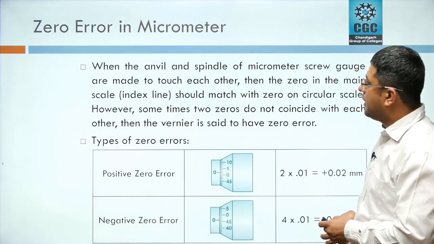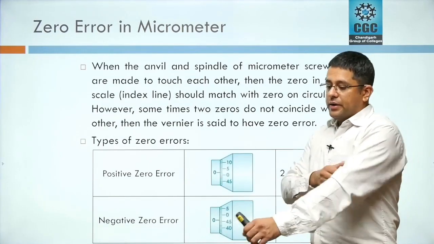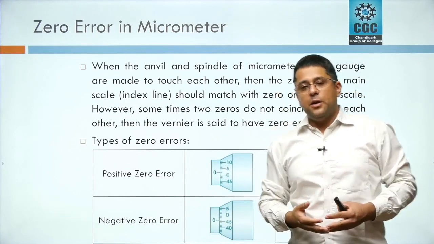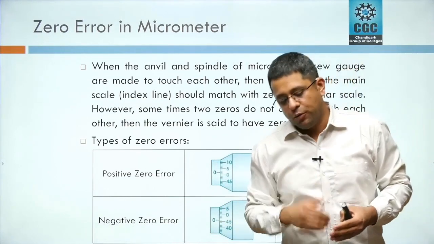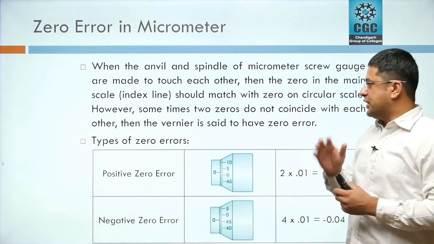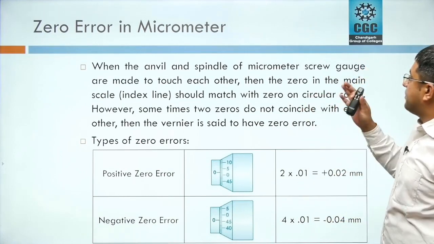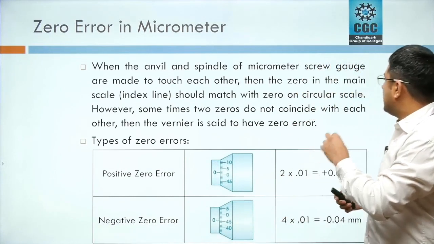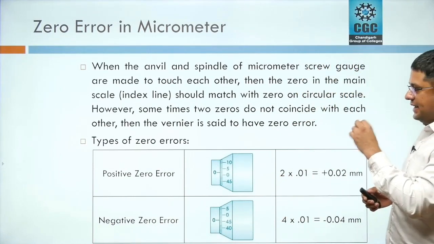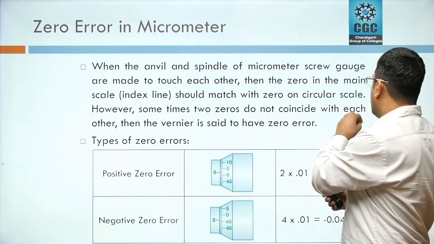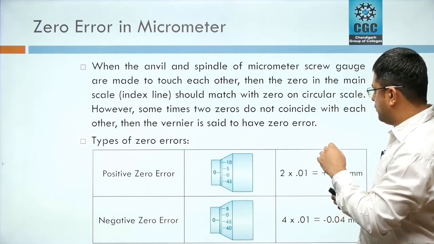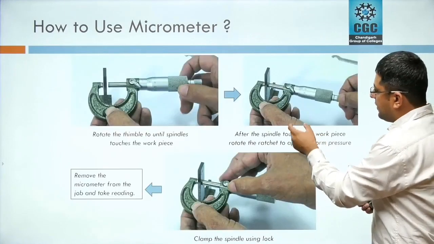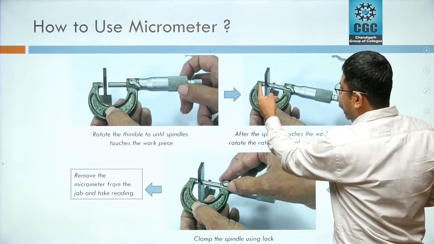Okay, now zero error. Similar to vernier caliper, there is a zero error in micrometers also. What is a zero error? When the anvil and the spindle of the micrometer screw gauge are made to touch each other, then the zero on the main scale index line should match the zero on the circular scale. I'll try to show you with the help of earlier figures. Means this face and this face.